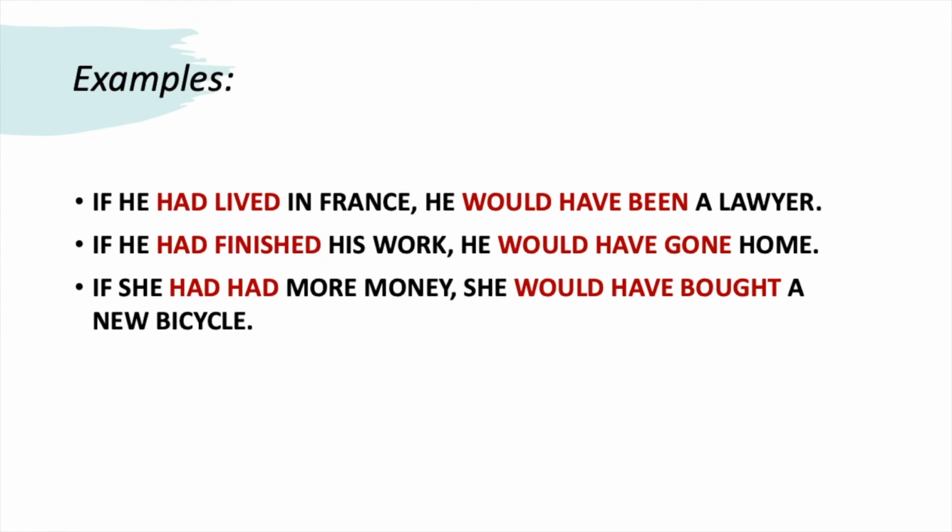Let's see how it works. We have some examples here. If he had lived in France, he would have been a lawyer. So this is a regret, that he didn't live in France, so he is not a lawyer. If he had finished his work, he would have gone home, so a regret. And the last example, if she had had more money, she would have bought a new bicycle.